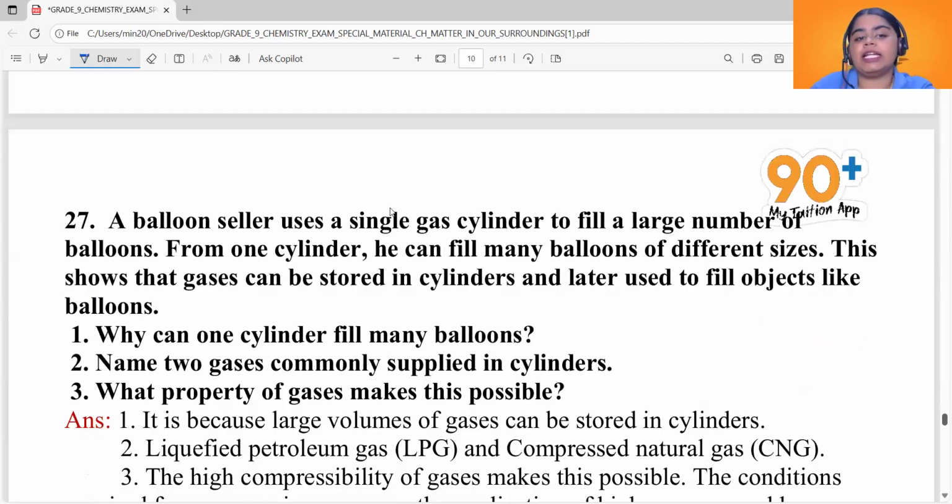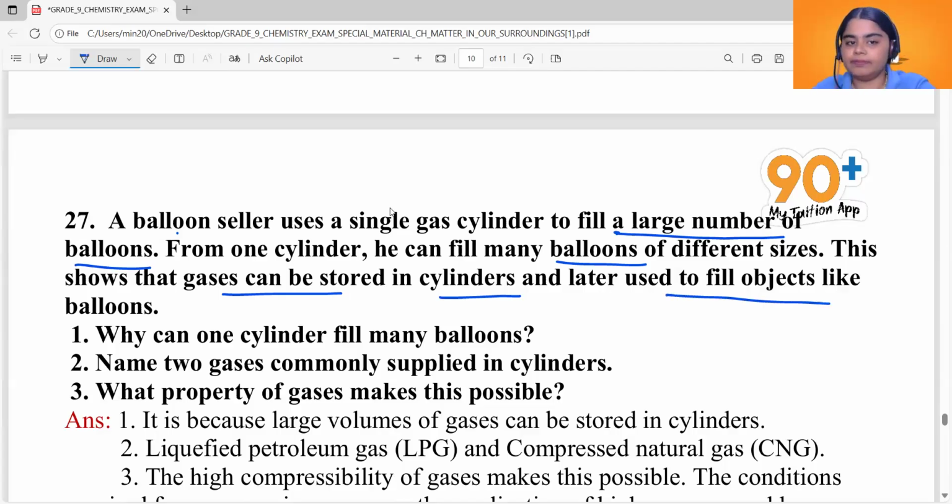Now see the second case study question. A balloon seller uses a single gas cylinder to fill a large number of balloons. From one cylinder, he can fill many balloons of different sizes. This shows that gases can be stored in cylinders and later used to fill objects like balloons. Now, what is the question? Why can one cylinder fill many balloons?